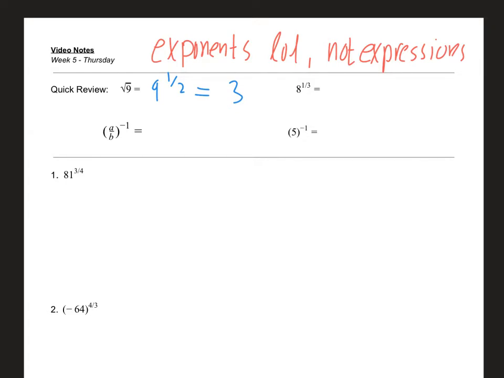A young girl from Chicago, Illinois, Nies Obies, seamlessly solves this next review question. Well, if I have 8 to the 1/3 power, then I know that just means the cube root of 8. So I know the cube root of 8 is 2, because 2 times 2 times 2 is 8. So that's how I get it done.